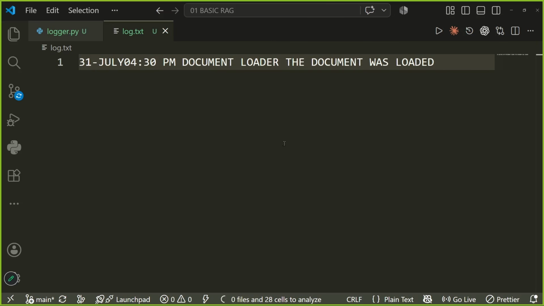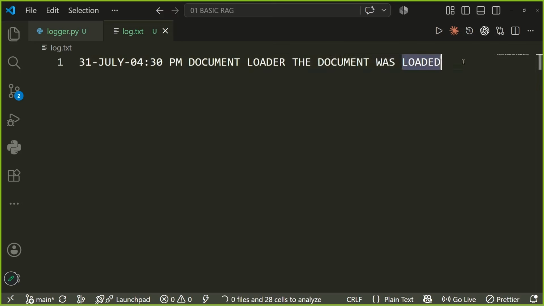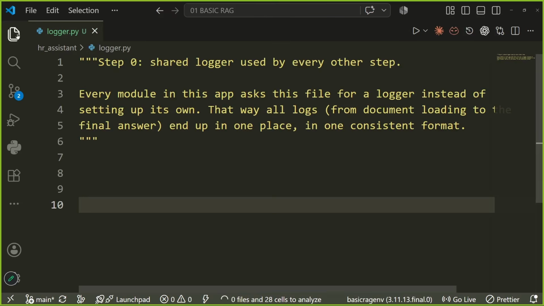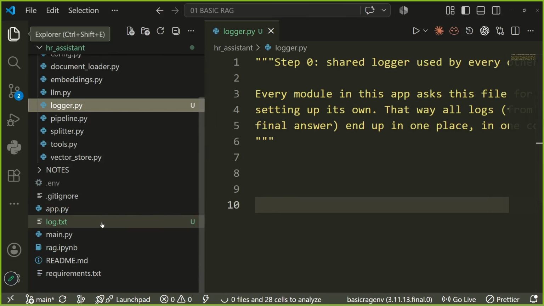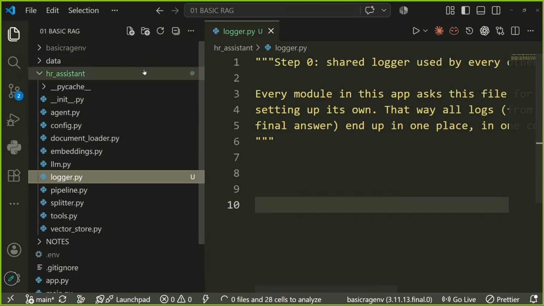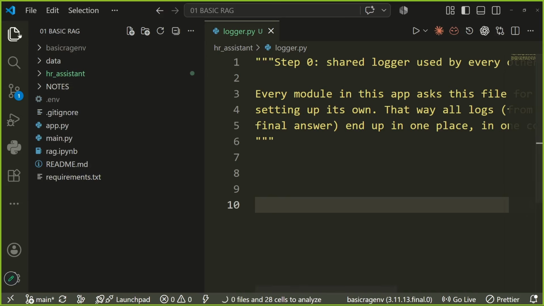So we get at what exact time and what exact day, what process was happening. This will happen for every execution and will be stored in a log folder. We have not made it yet, so we'll see that later on.